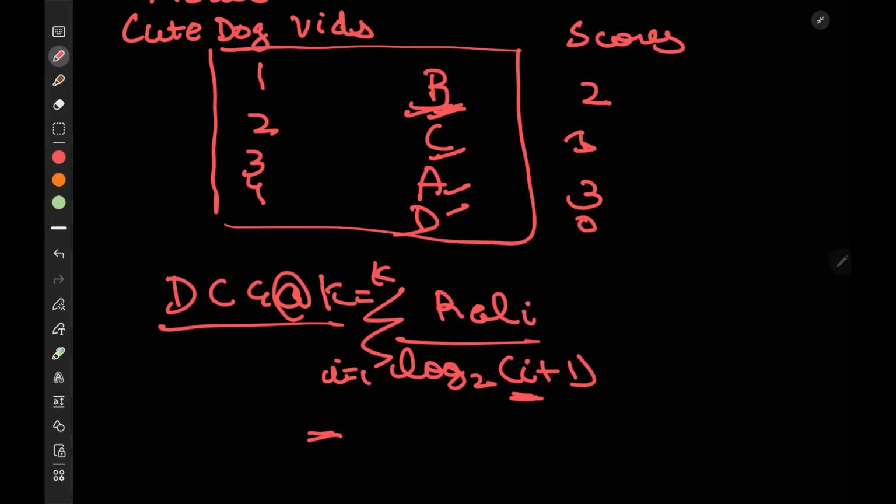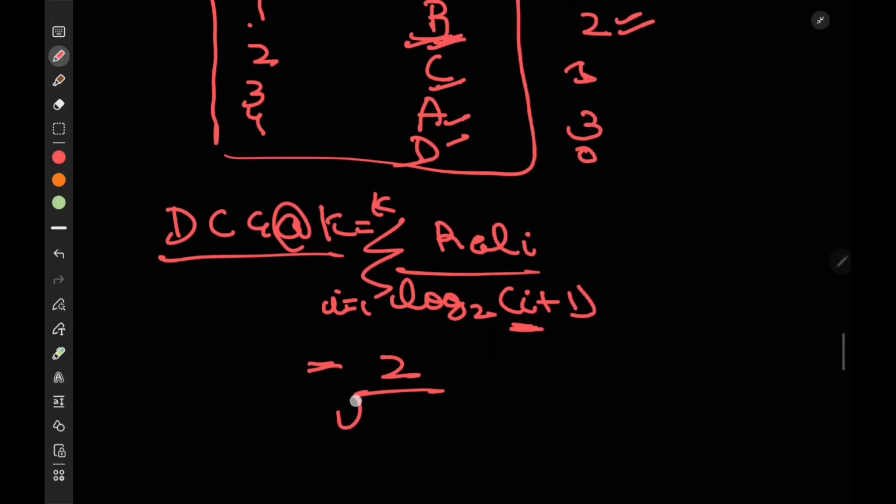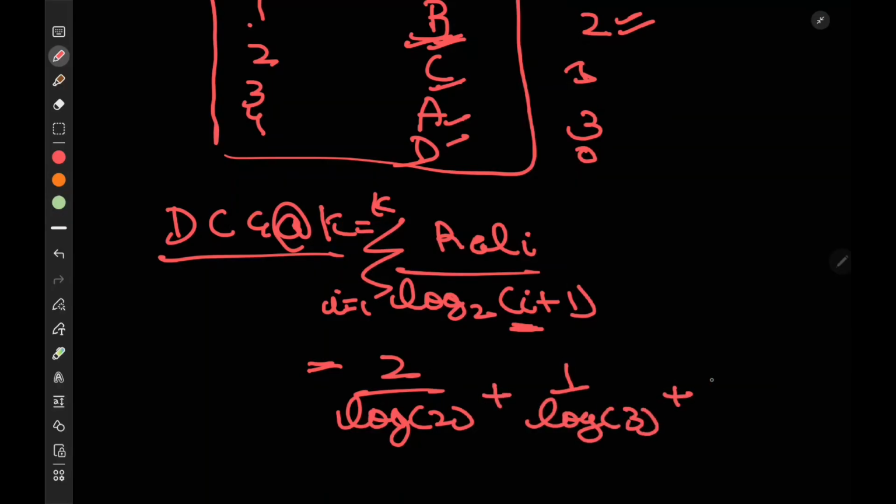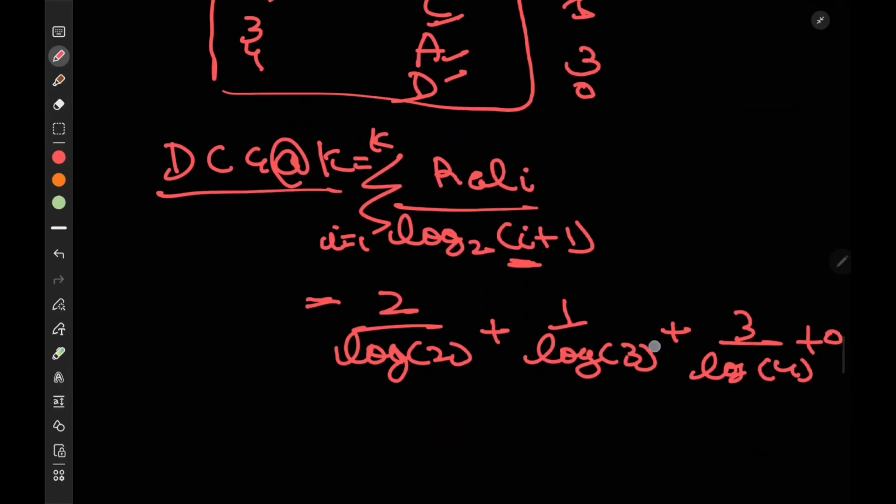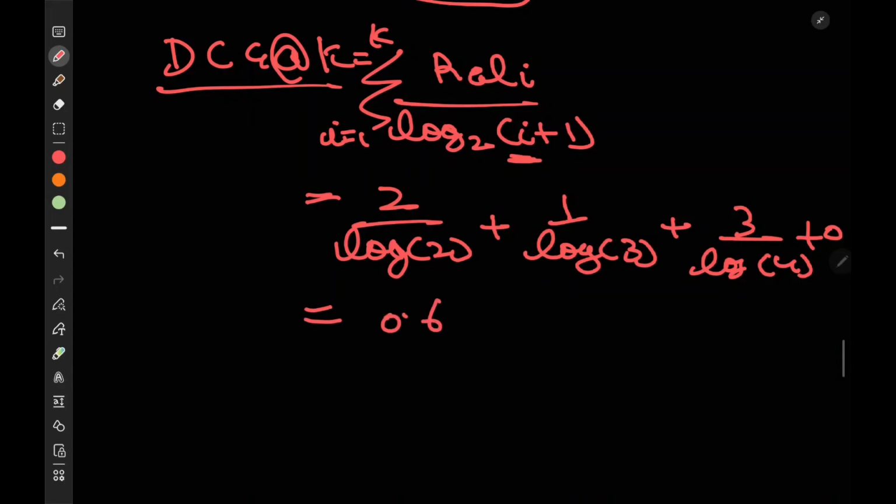So for this, the first score is 2, at the first position, so 2 by log of 2, then comes 1 by log of 3, then 3 by log of 4, then comes 0. So let's say the score comes out to be 0.6.